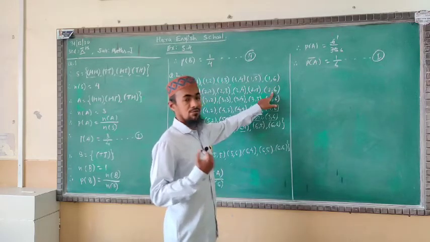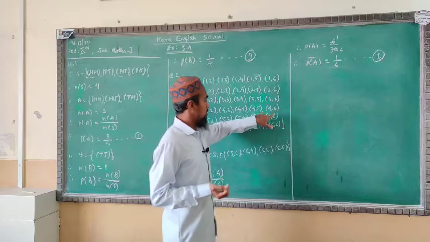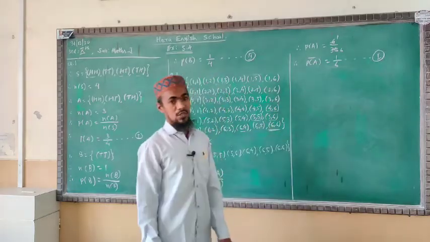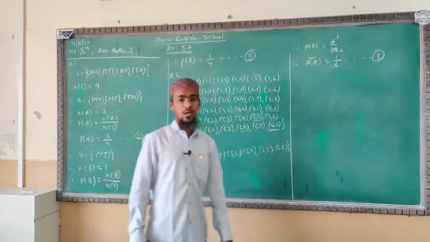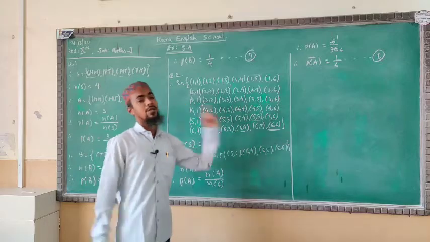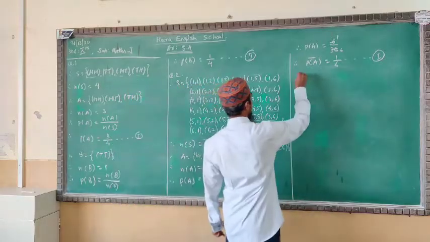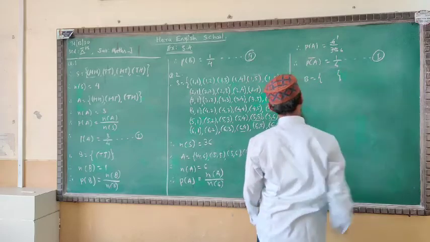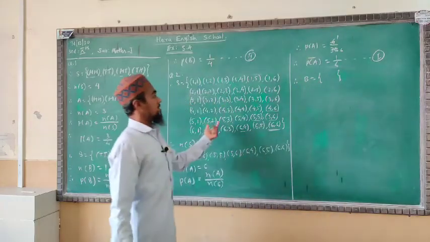Here 2 plus 6 is 8. We are not getting 33. Like this, in the last number, which is the highest outcome, 6 plus 6 we are getting 12. We are not getting 33. It means in this set, no element will be in set B. According to the question, in set B we are not getting elements. We are not getting 33 as the sum of the upper faces of the digits.